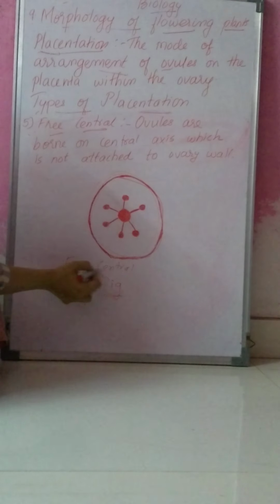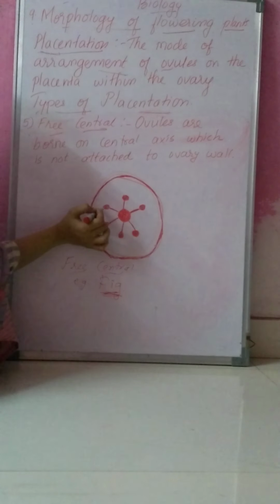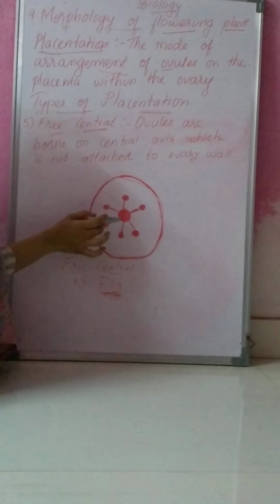This type of placentation is known as free central placentation, and this type you will find in fig. Okay? Fig. So what is free central placentation? Free central placentation means ovules are borne on the central axis, which is not attached to the